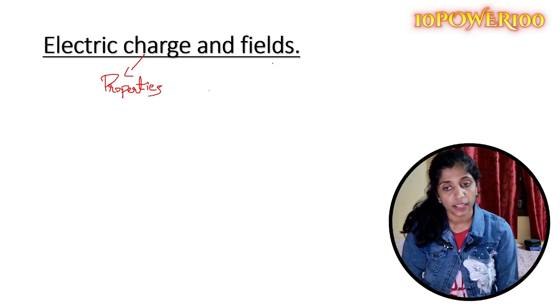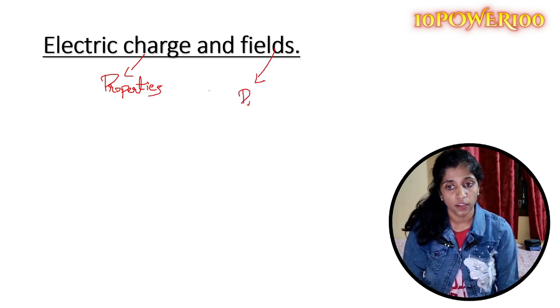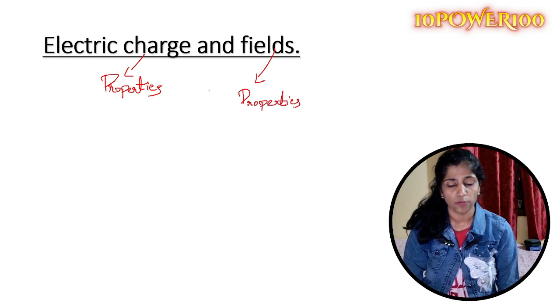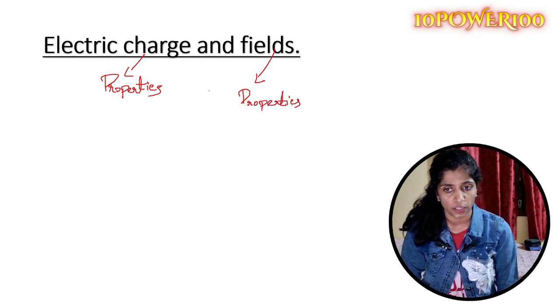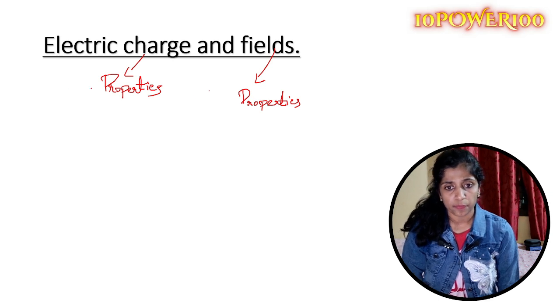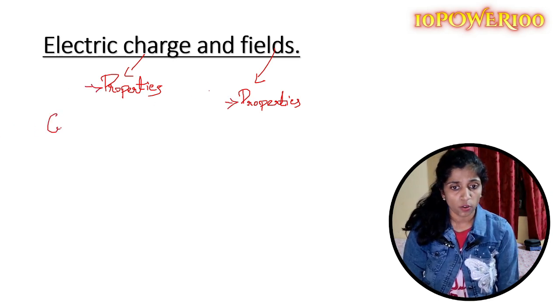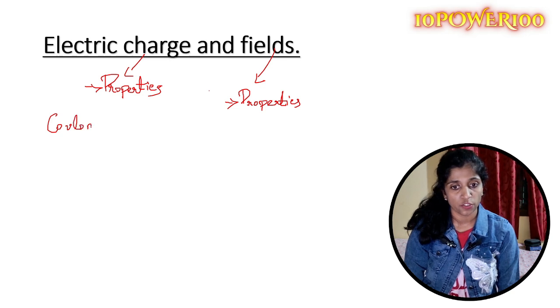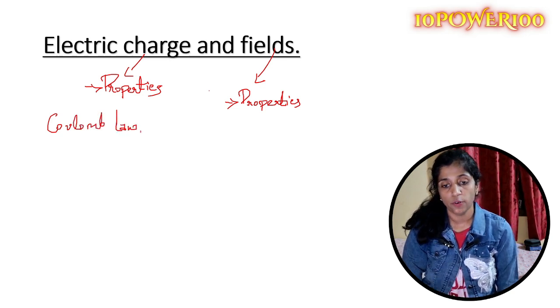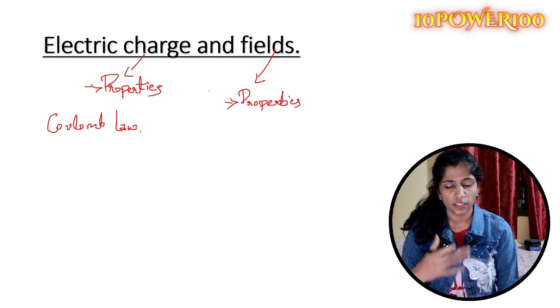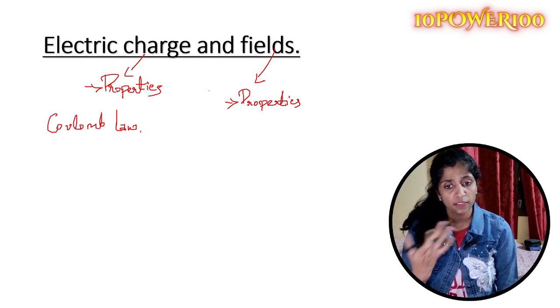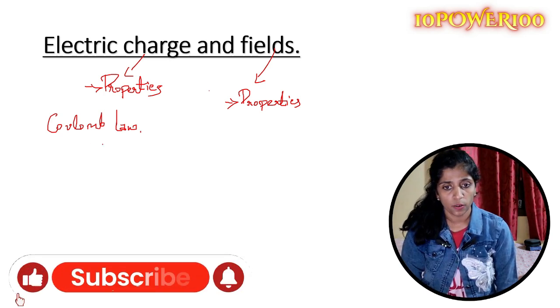This can be asked, and then properties of electric field lines. You've already studied in grade 10 the properties of electric field lines. Yeah, that's the most expected question. And then you have an important law, that is Coulomb's law. I think Coulomb's law is the most expected question from this chapter. They can ask you to state Coulomb's law or Coulomb's law in vector form. This is actually the most expected, and they can also ask you the mathematical statement of Coulomb's law.